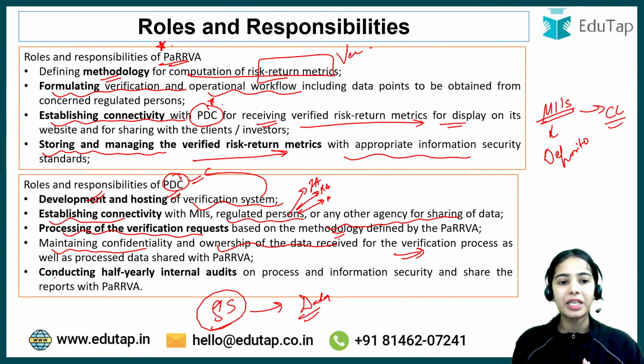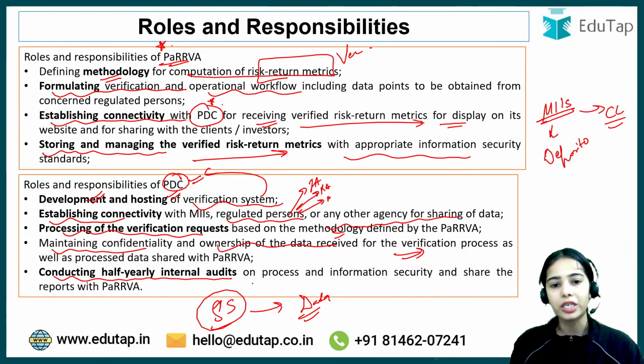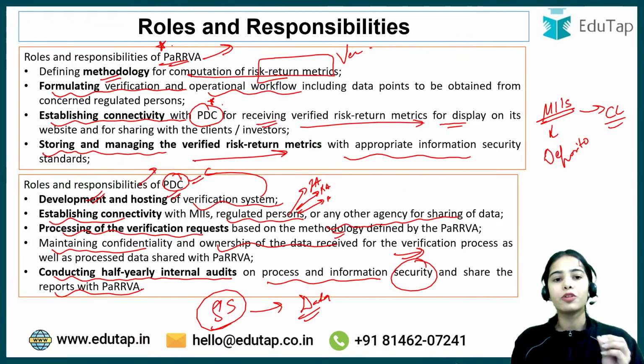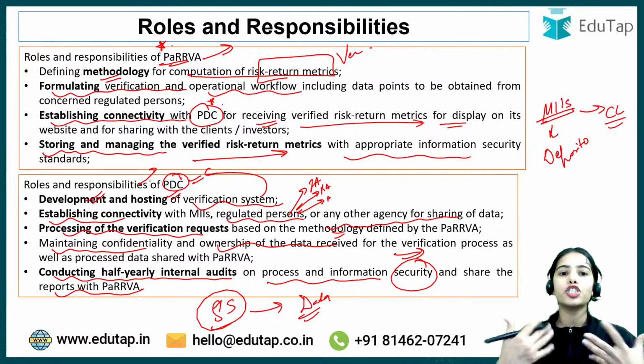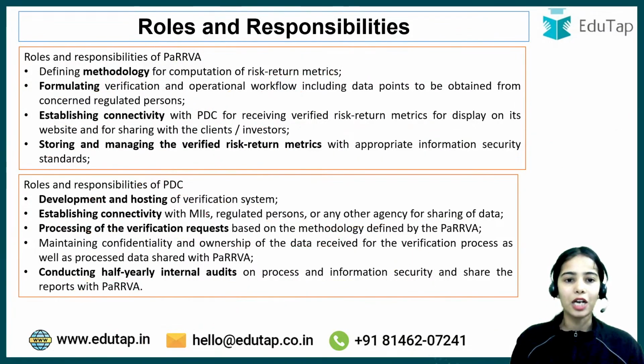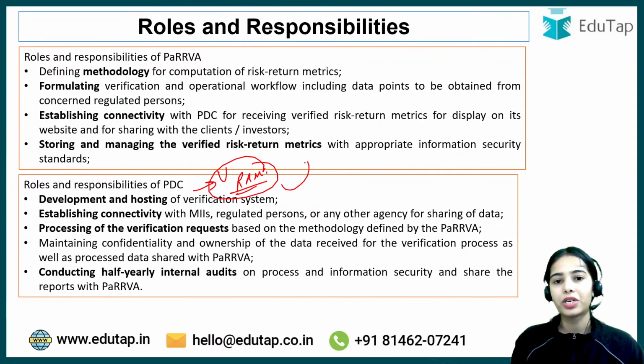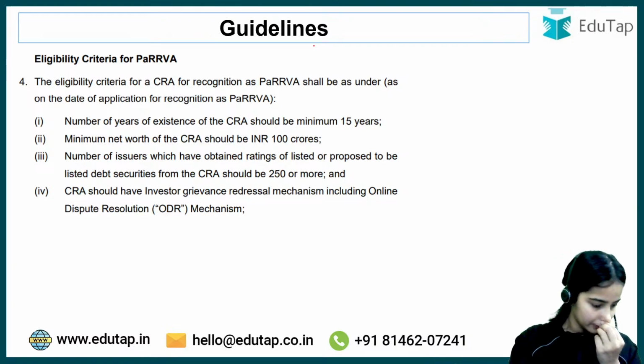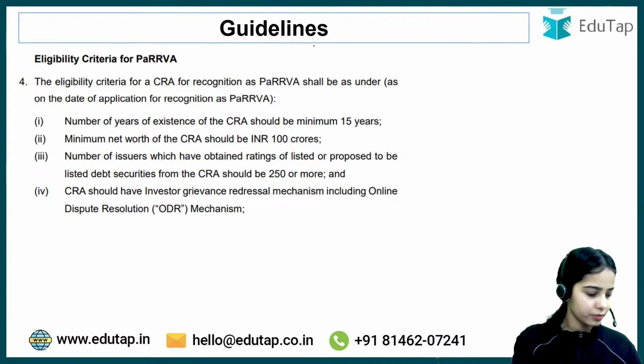Okay, the PDC should also conduct half yearly internal audits on process and information security and share the reports with PaRRVA. So this is the basic idea, that PaRRVA is setting the methodology, is setting the workflow, but the basic work is done by the PDC. So PDC calculates the risk return metrics, and the verified risk return metrics are shared with the PaRRVA, which reviews them, and then releases them on its website. Okay, so this is the idea. Any confusion here? Any confusion, anyone?